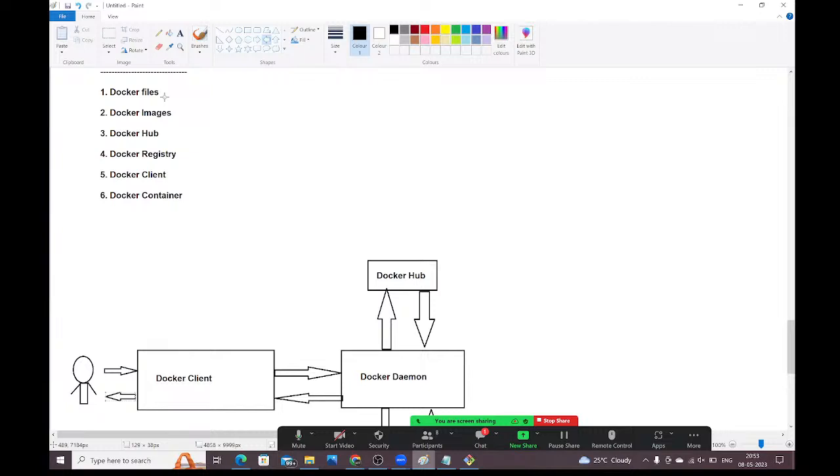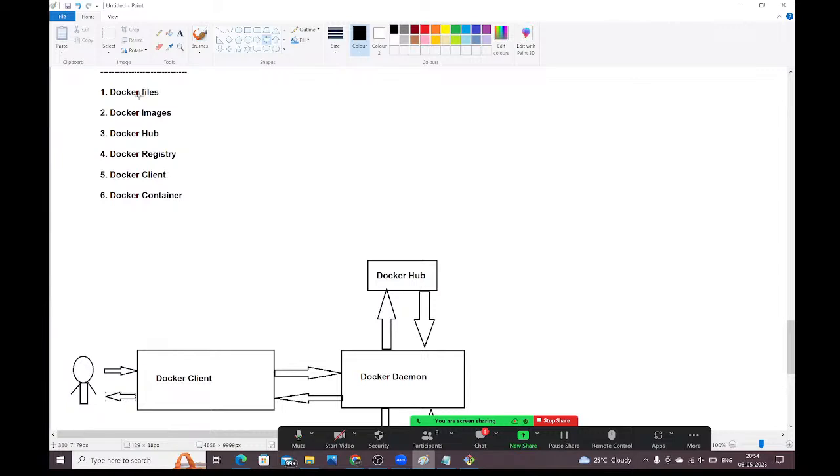In the demo session I already told you: FROM, MAINTAINER, COPY, ADD, RUN, CMD, ENTRYPOINT, ENV, LABEL, USER, WORKDIR, EXPOSE, VOLUME. All these are keywords. By using these keywords inside the Dockerfile, we write the instructions to create the Docker image.